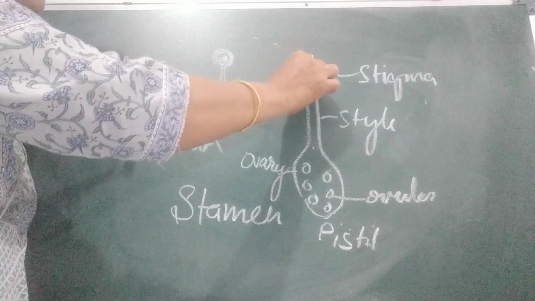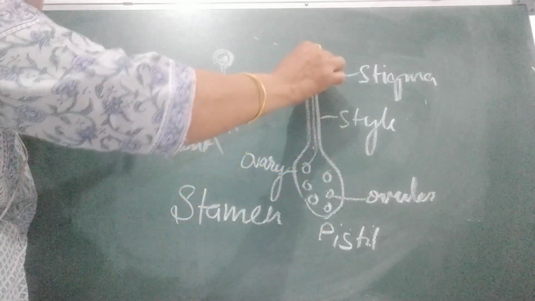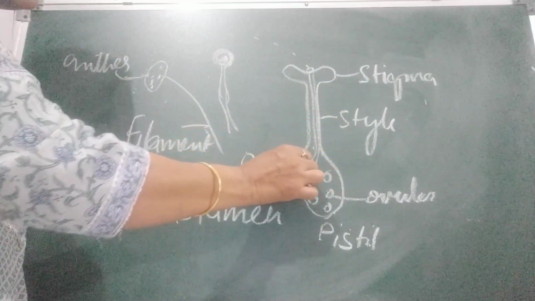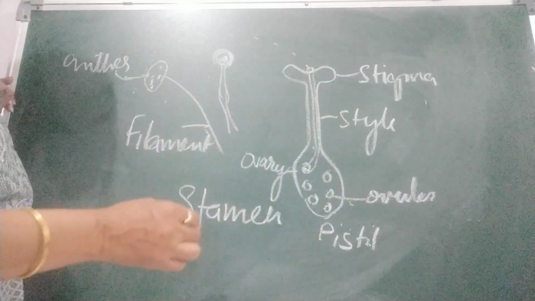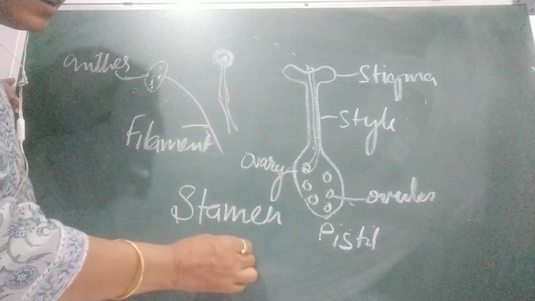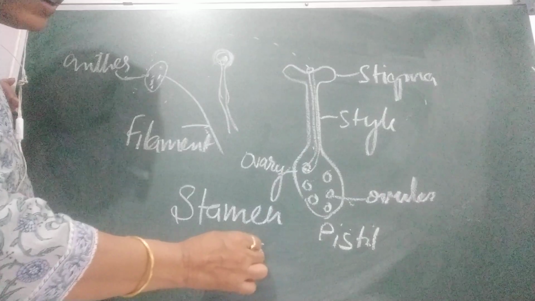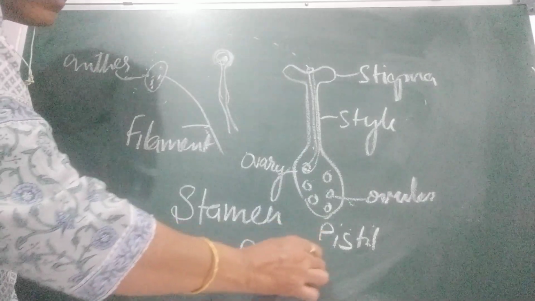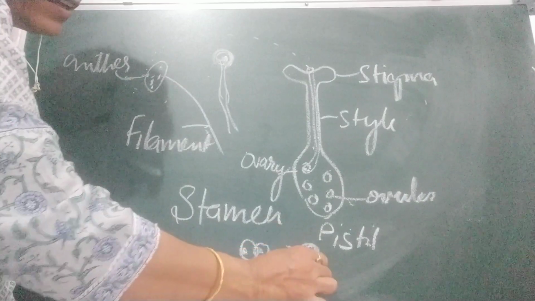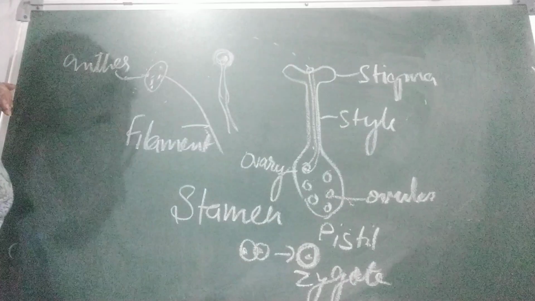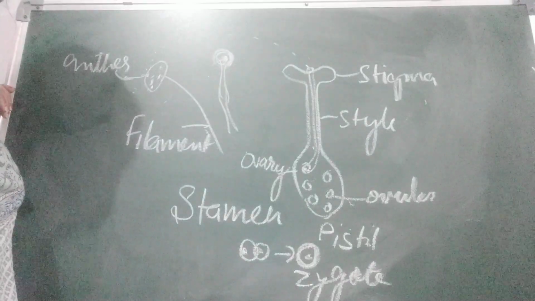Here this is the pollen tube, and the male gamete reaches the female gamete. The female gamete is what? The ovule. They fuse with each other. The male gamete and female gamete fuse and form a zygote. This is called fertilization. Okay, children?